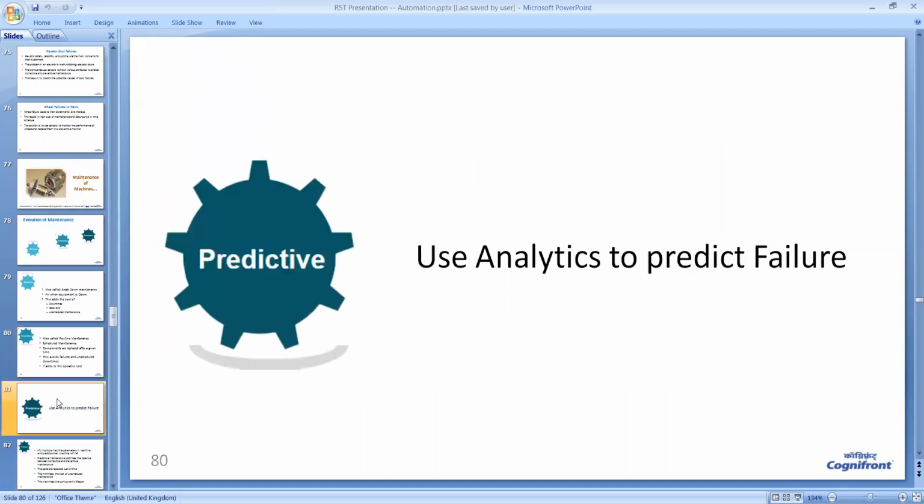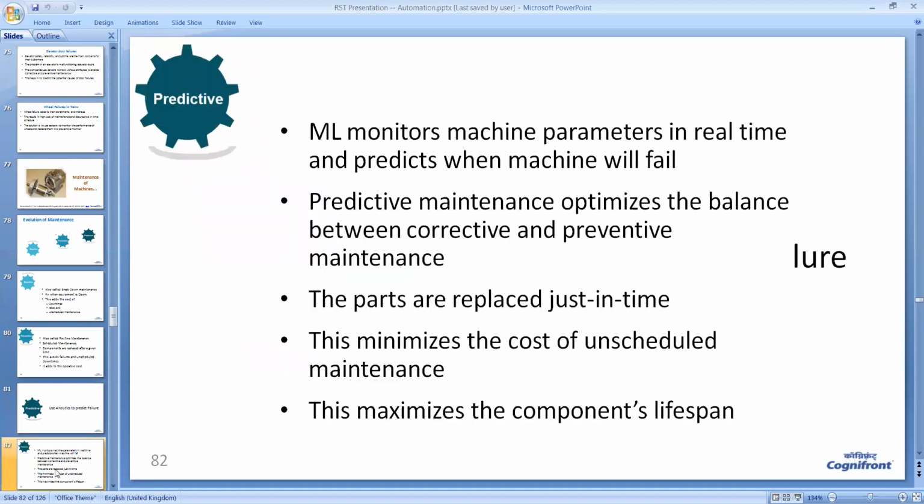And now comes the analytics prediction part, which is the predictive maintenance. In predictive maintenance, machine learning or artificial intelligence with the help of IoT monitors the machine parameters in real time and then predicts when the machine is going to fail.